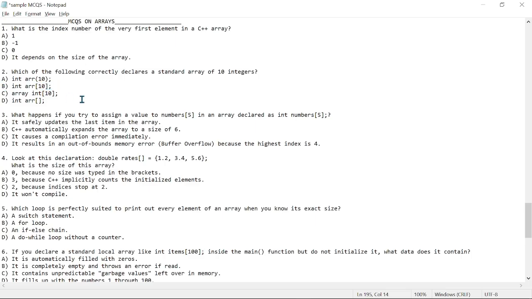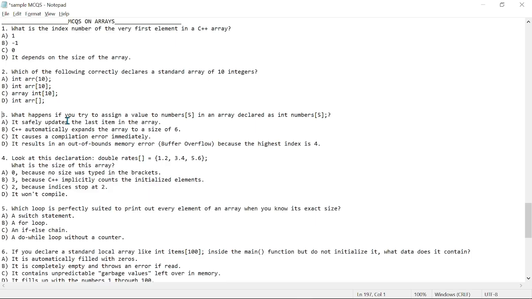Then we have 3. What happens if you try to assign a value to numbers[5] in an array declared as int nums[5], right?